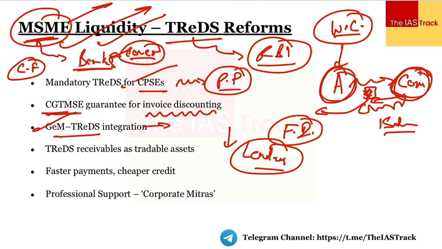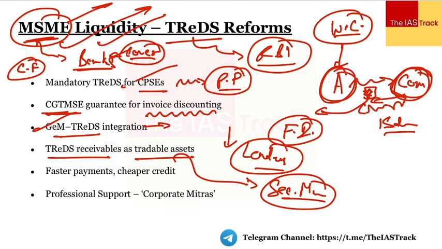Then we have the next thing, which is the trade receivables as tradable assets, कि भाई जो भी ट्रेड्स रिसीवेबल्स हैं आपके, आप उनको ट्रेडेबल एसेट्स की तरह यूज़ करो। तो मतलब क्या है, यहाँ पर there would be a creation of a secondary market. जब सेकेंडरी मार्केट क्रिएट होगा तो यहाँ पर there would be more liquidity in the market, there would be more people buying these receivables, right, and it would also lead to the faster settlements of these assets.